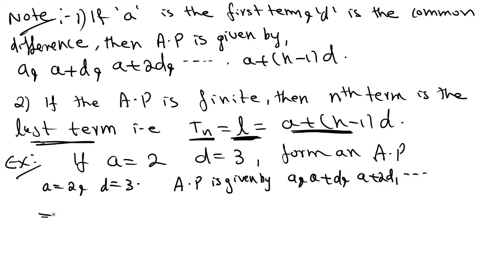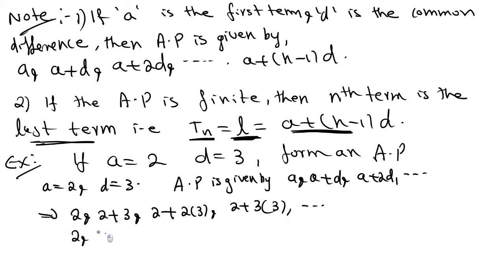So substitute, this implies a value 2, then a plus d, 2 plus 3. Then a plus 2d, that is 2 plus 2 into d. What's the next form? Next you will get 3d, right? So a plus 3 into, what is d value? D value is 3, and so on.